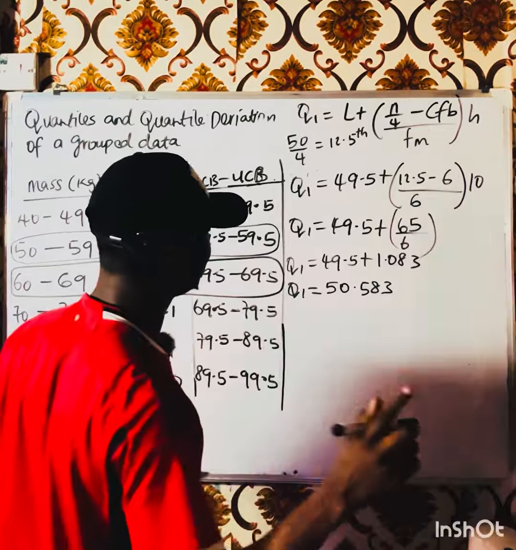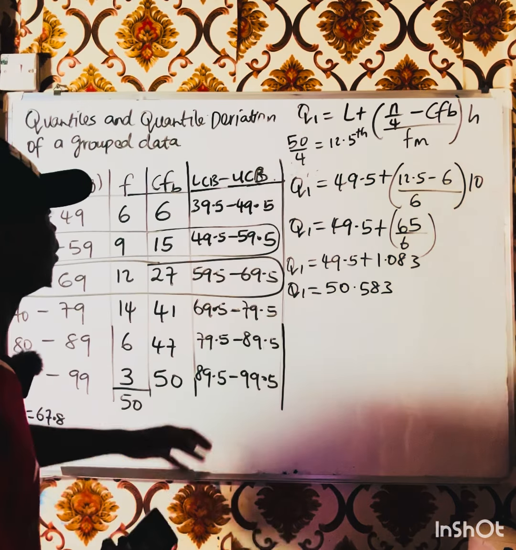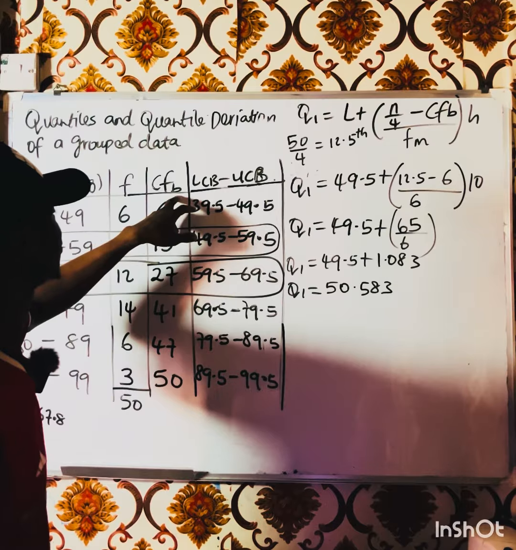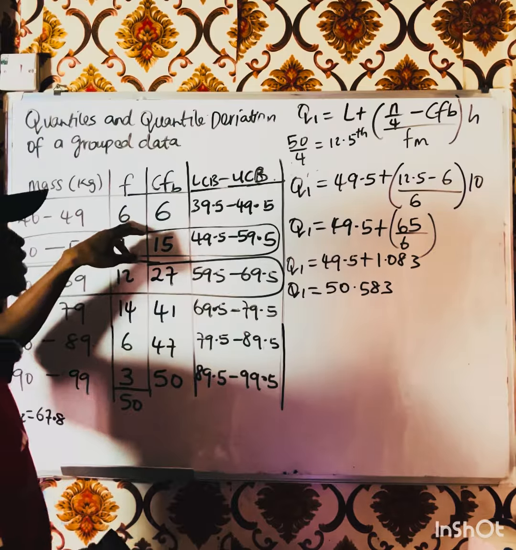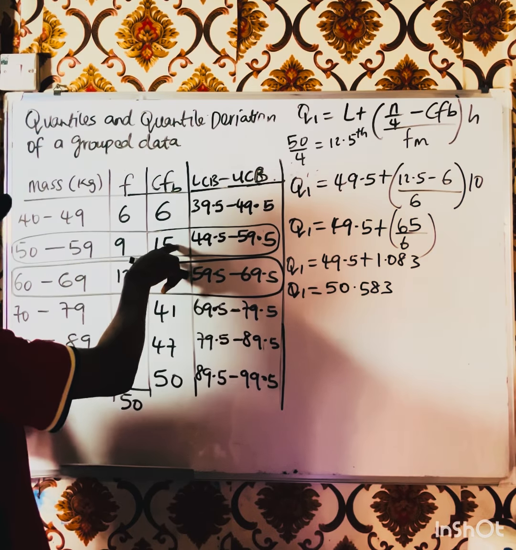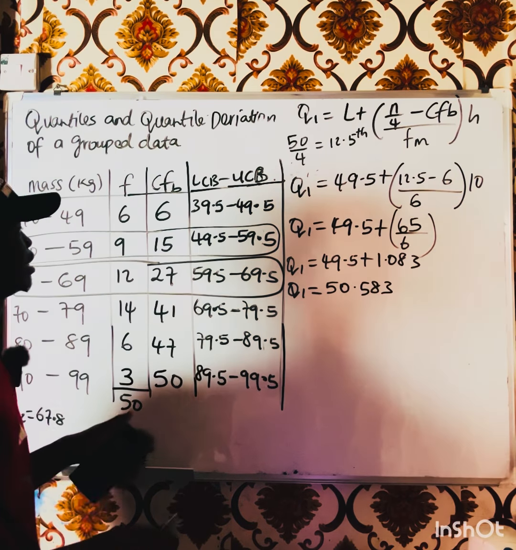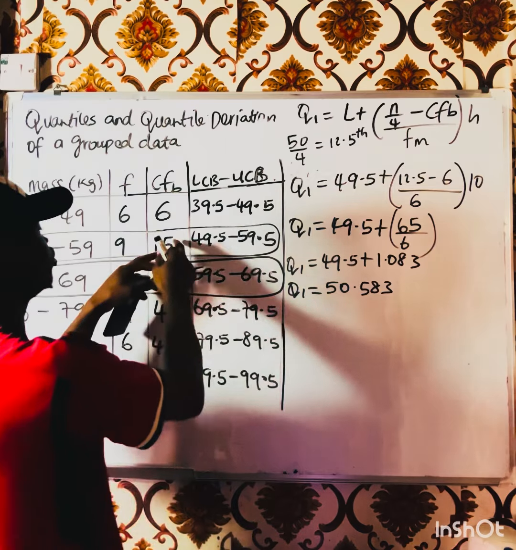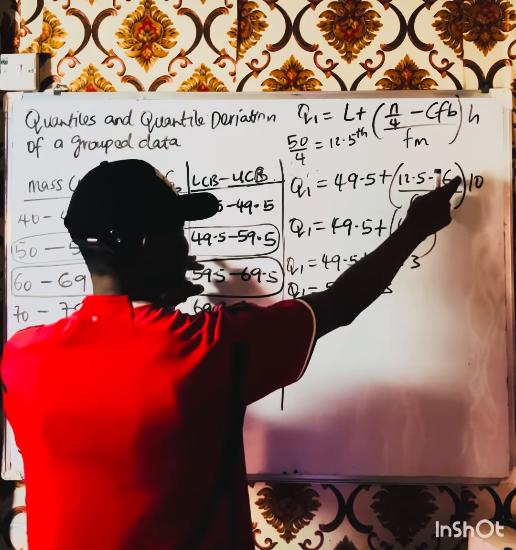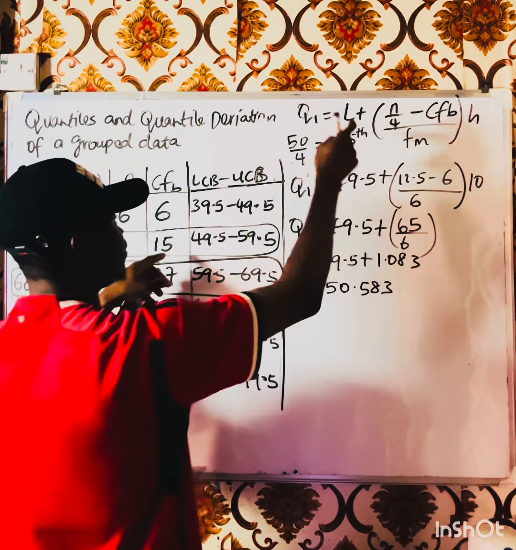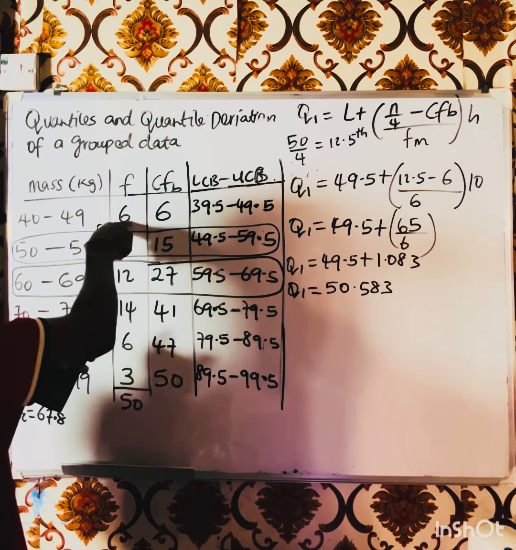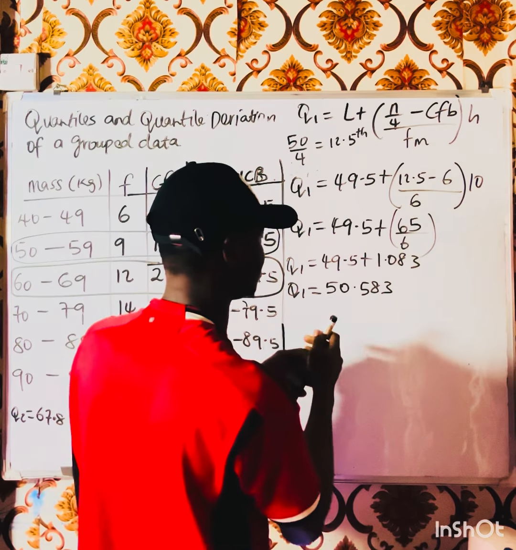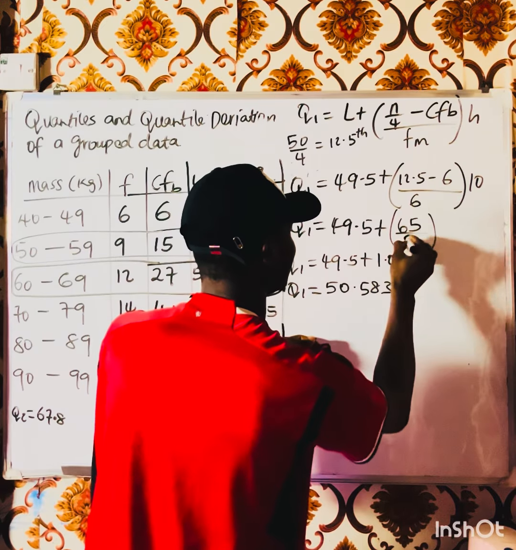All right, I made a mistake. I was looking at the cumulative frequency of the class before, and I went and put that frequency instead of the frequency of this class, which is 9. You understand? The cumulative frequency is 6, right? Now, the frequency of the lower quartile class is 9. So it is over 9, right?